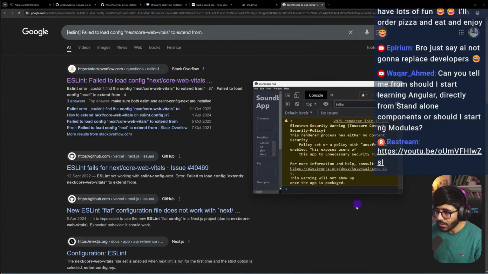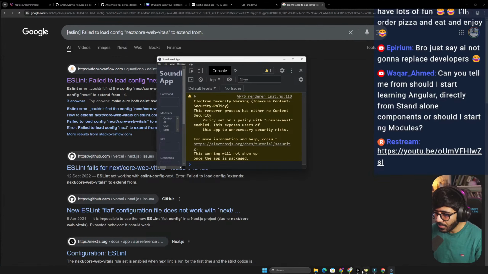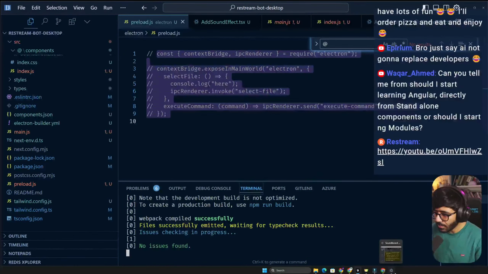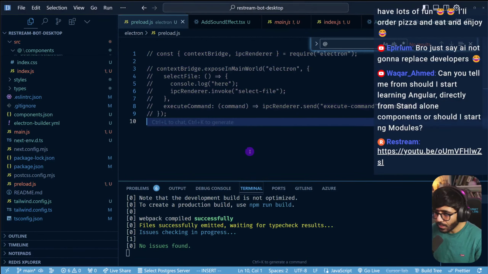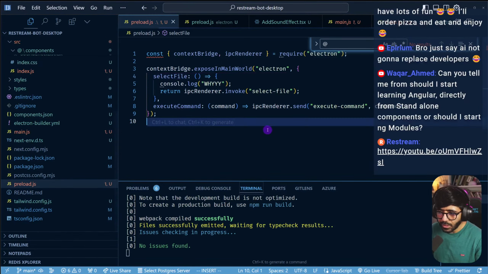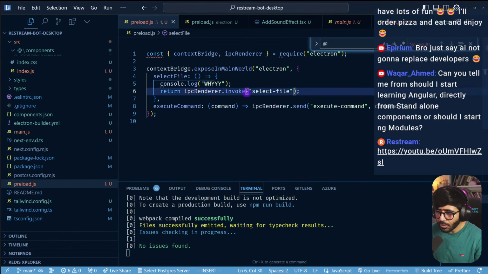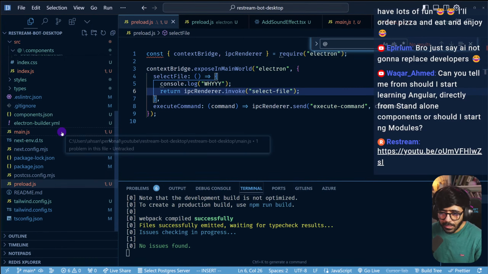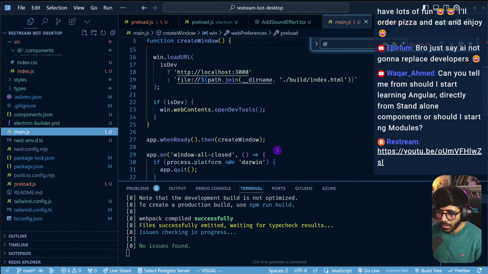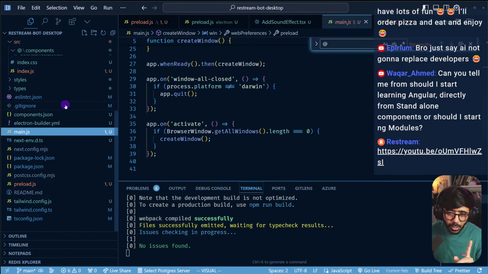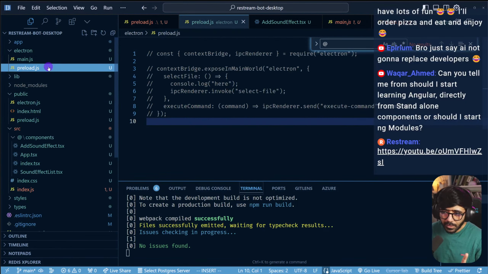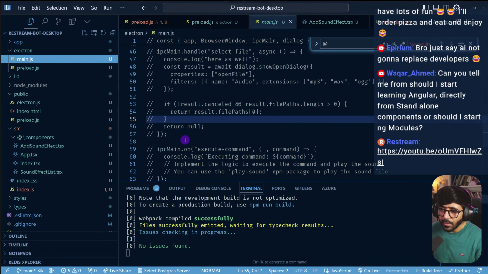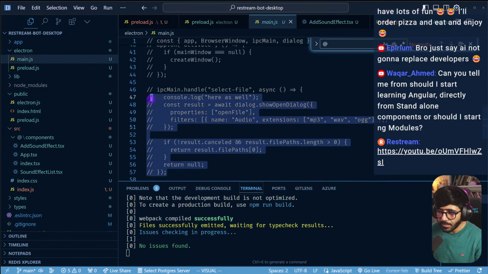Okay, so let's quickly move forward. So what I'm going to do is, we have this right here, we have this right here, and the reason that we have this preload.js saying this ipcRenderer.invoke select file is because we have this main file which does not have a handle. So now we know. So instead of removing the file that we had here, we could actually now copy this.